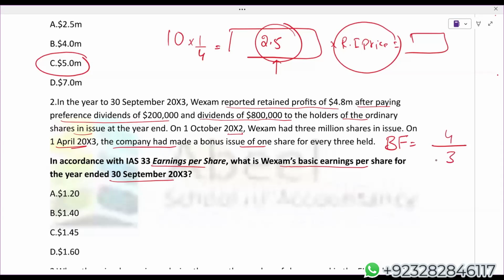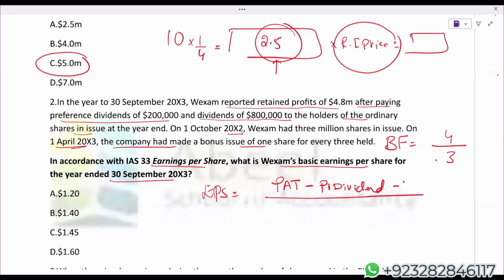After the bonus they will become 4, because the company is issuing 1 bonus against 3 shares. So the bonus fraction will be 4 upon 3. Now, if you look at the formula of EPS, EPS is equal to profit after tax, from which we deduct the preference dividend.